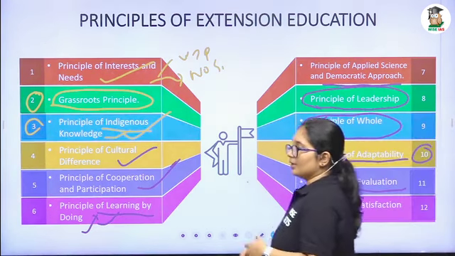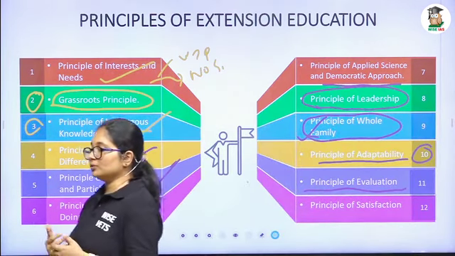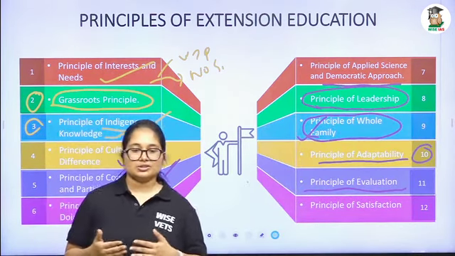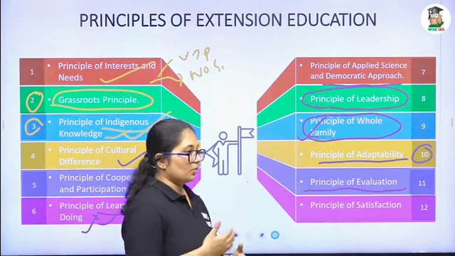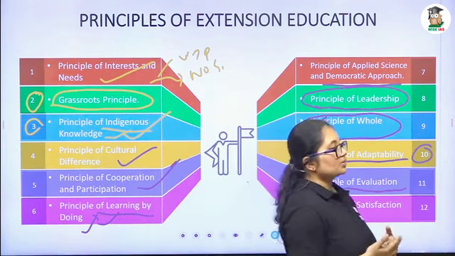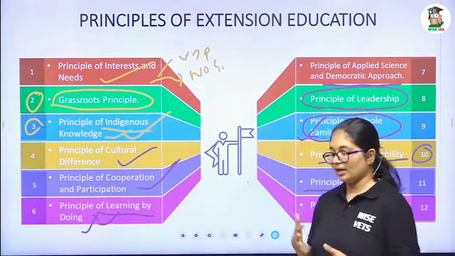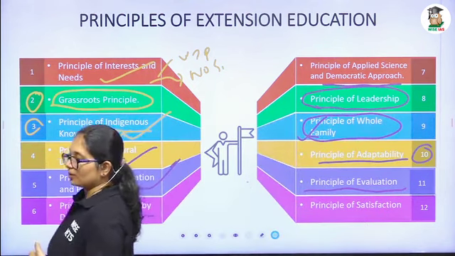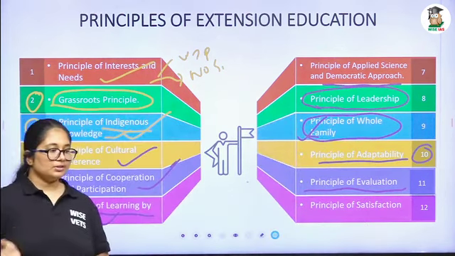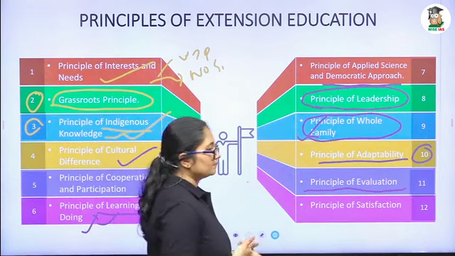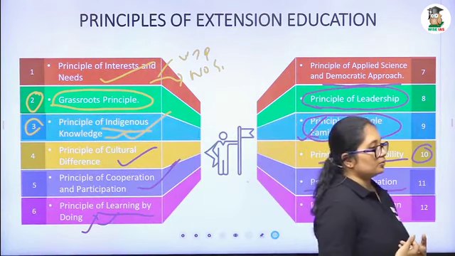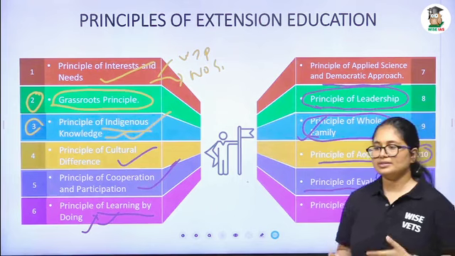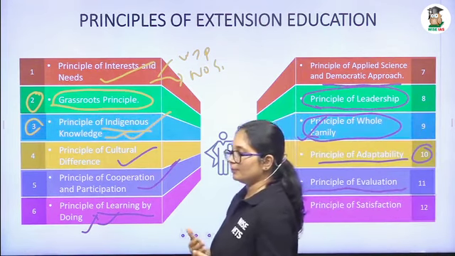Here the farmer should evaluate. We have to evaluate each step, whether it is a success or not. If it is not a success, and the farmer has found some difficulty following our extension method or the technology, we have to change according to the evaluation. If it is not adaptable to the farmer, that means we have to change our program planning.